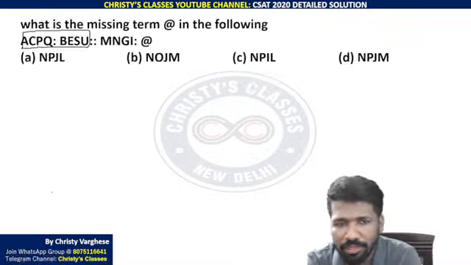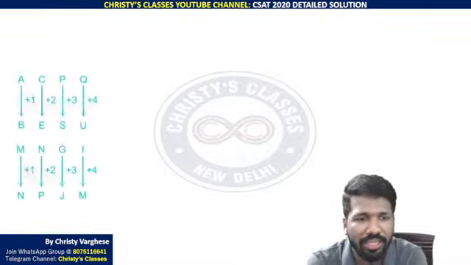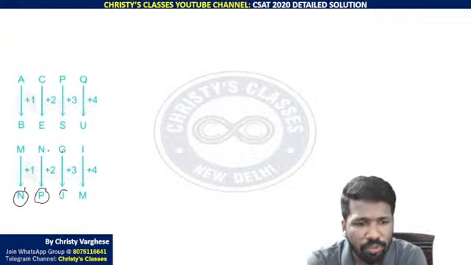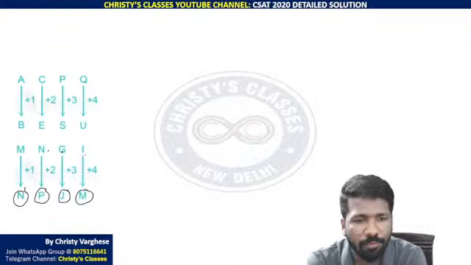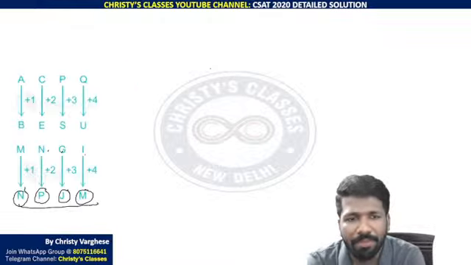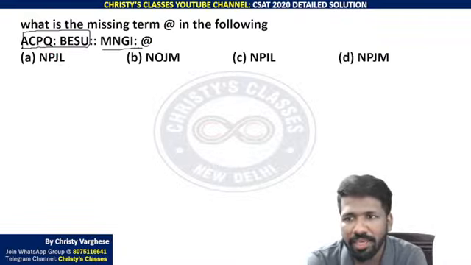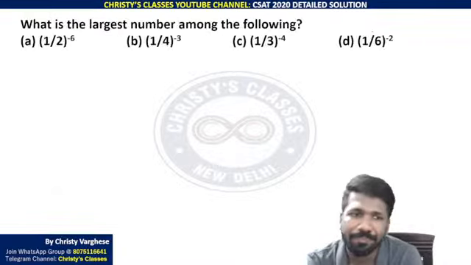So the same pattern should be repeated on M, N, G, I. M plus 1 is N. N plus 2 is P. G plus 3 is J. I plus 4 is M. So that is NPJM. NPJM is the fourth option, so option D.